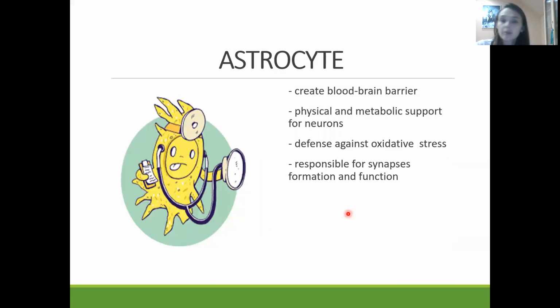Now let us talk about another glial cell in the central nervous system. It's the astrocyte. Astrocytes create the blood-brain barrier. They are also responsible for physical and metabolic support for neurons. It means support of energy and nutrition. They also defend against oxidative stress, and they are responsible for synapse formation and their function. So these are the main functions of the astrocytes.